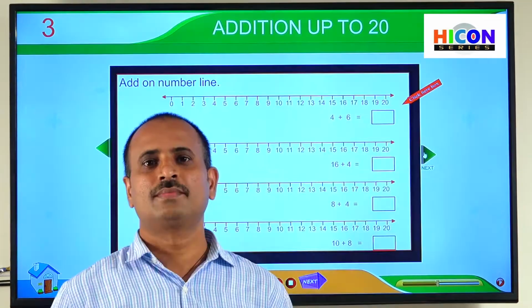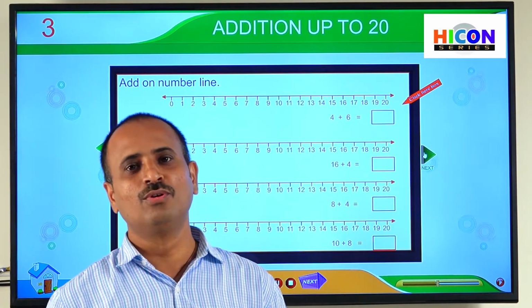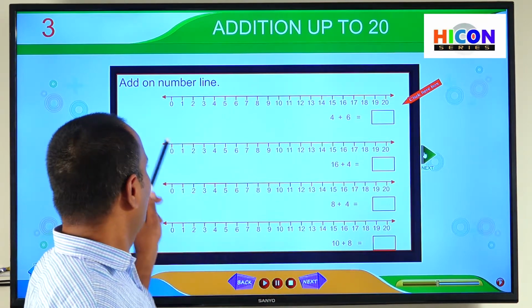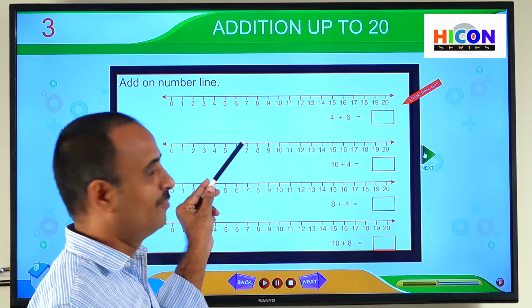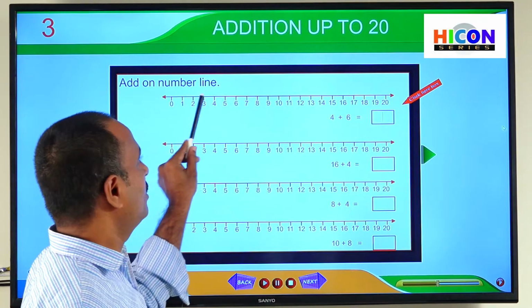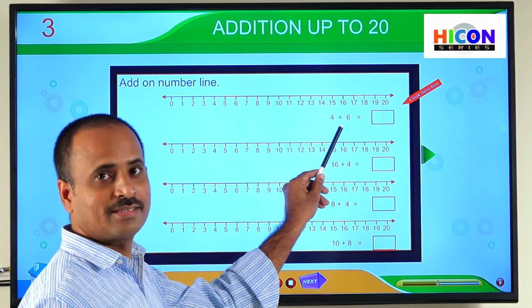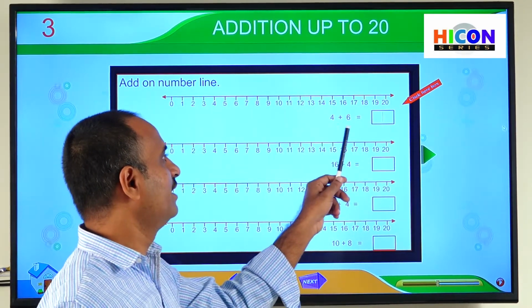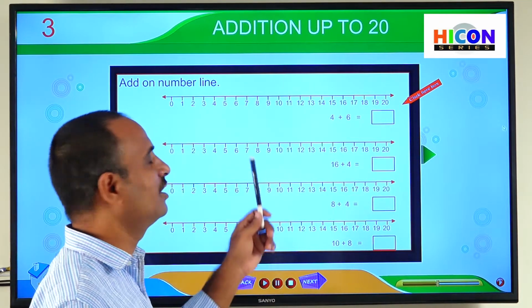Okay, do you understand? Children, let us practice some more problems on the number line. How to do addition on the number line? You see the picture? There are 4 problems given here. So let us practice one by one. See the first problem. Add on the number line. 4 plus 6 is equal to how much? If we add 4 and 6, how much will we get? Now our task is to do this addition on the number line.